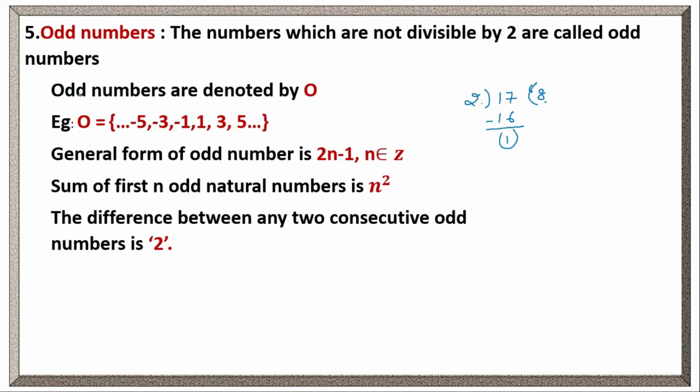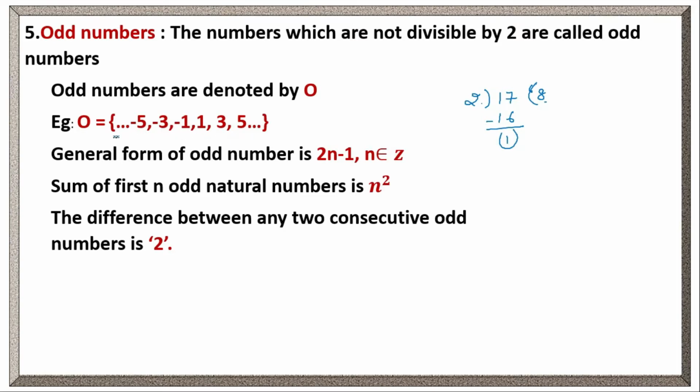So odd numbers are denoted by the capital letter O. O is equal to, these are infinite. As the integers are infinite, odd numbers are also infinite. Clear? From negative infinity to positive infinity. But the difference between any two consecutive odd numbers is 2, as we can observe here.